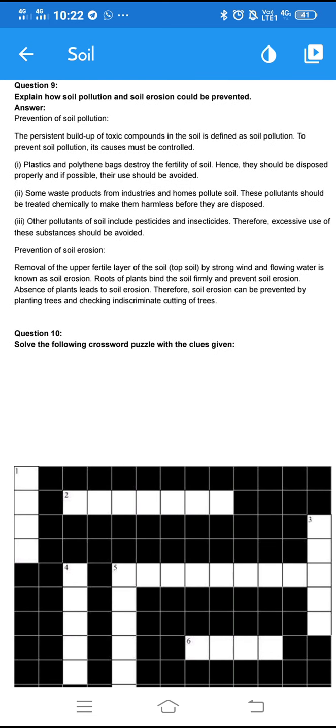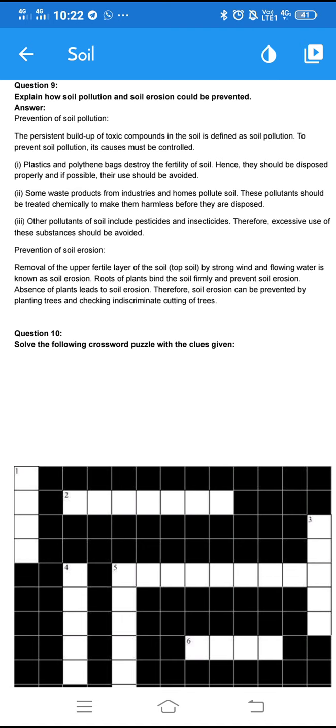Explain how soil pollution and soil erosion could be prevented. So how could we control soil pollution? Here are the answers. Let's go through that. First of all, the persistent buildup of toxic compounds in the soil is defined as soil pollution, means the addition of toxic compounds in the topsoil. In order to prevent soil pollution, its causes must be controlled.